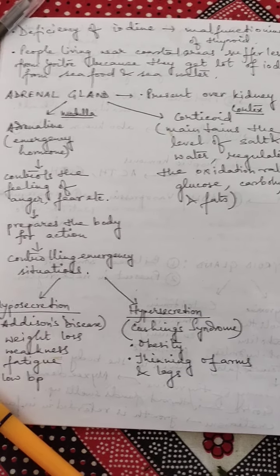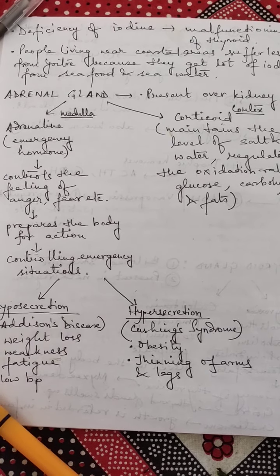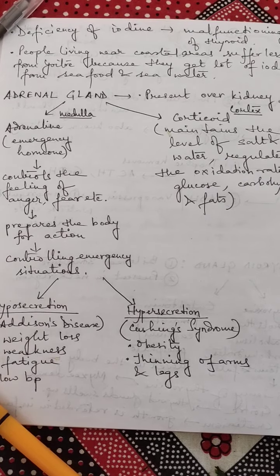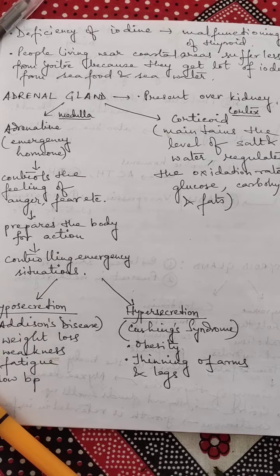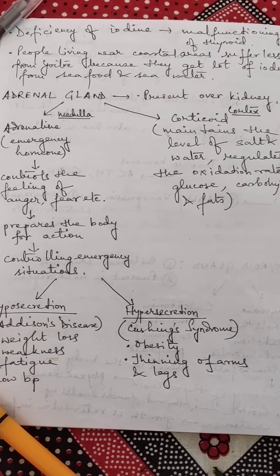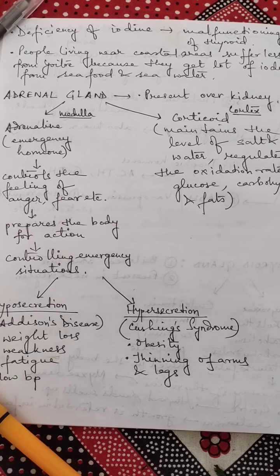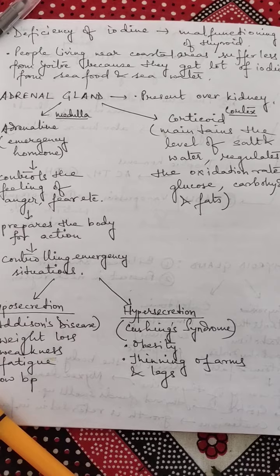And people living near coastal areas suffer less from goiter. Why? Because they get a lot of iodine from seafood and seawater. And people living near the hilly regions suffer more from goiter because their soil has very little iodine.